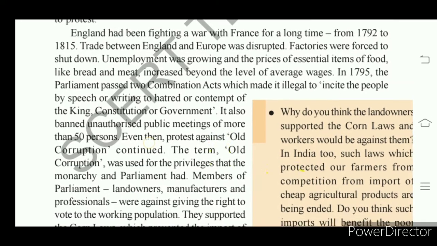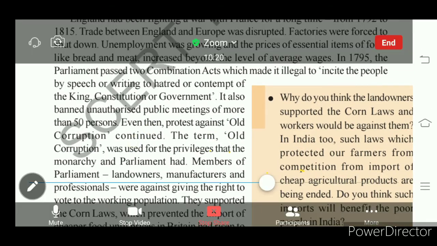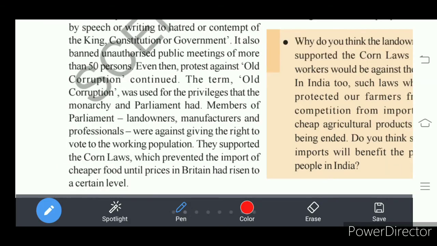This is the term used for giving special privileges to the monarch and the parliament. So what are the special privileges?